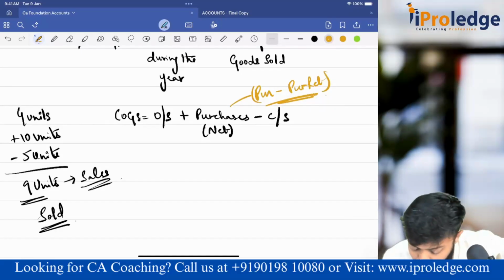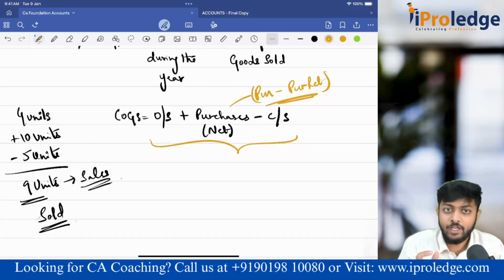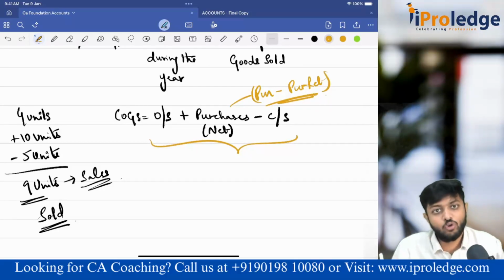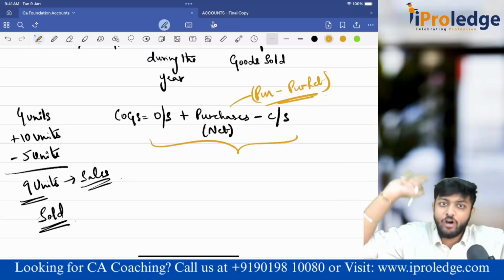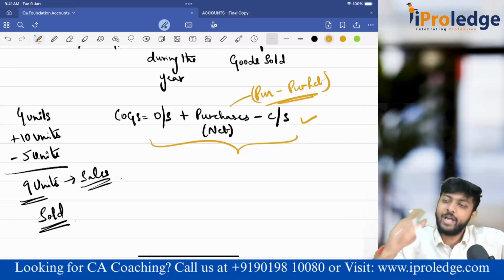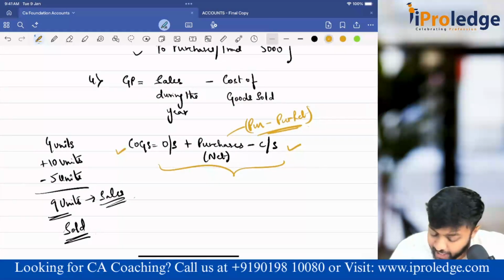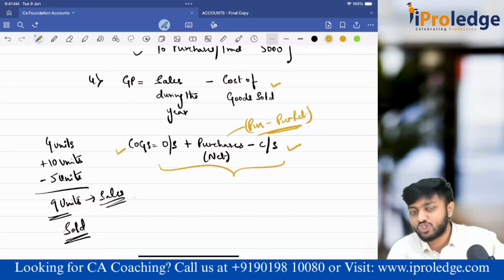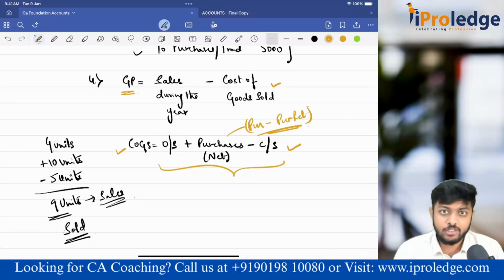So if you apply this formula, what are you getting? The details of the cost of the goods that are actually sold, because opening plus purchases is what I am supposed to have, and closing is what I actually have. The difference has gone out for sales. So if you apply this formula, opening stock value plus net purchases minus closing stock, you will get cost of goods sold. Subtract that value, cost of goods sold, from sales, and you will get gross profit. Clear, guys? Any doubt still? No doubt. Done.